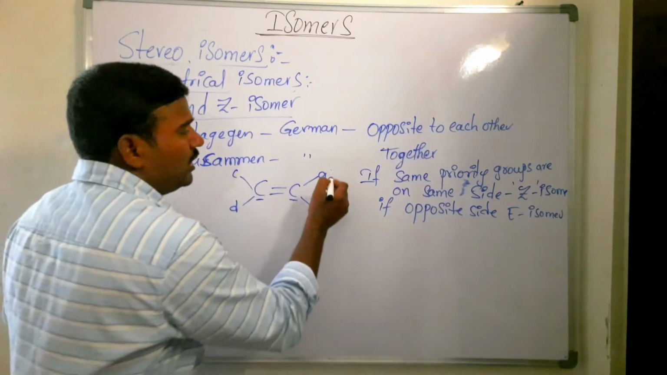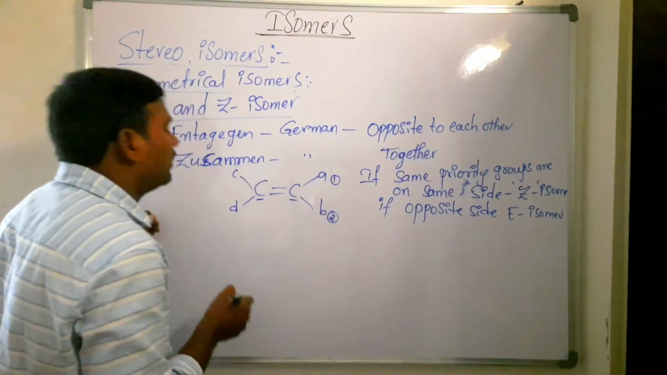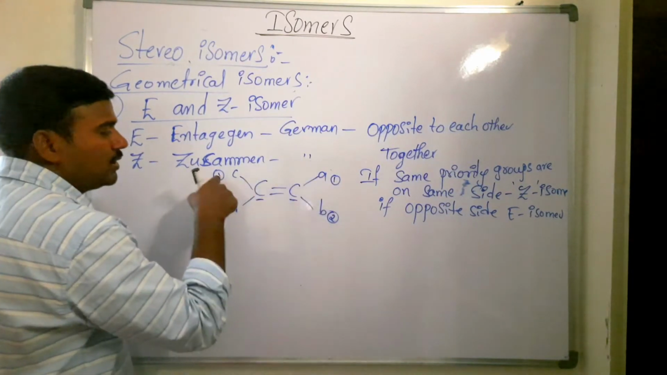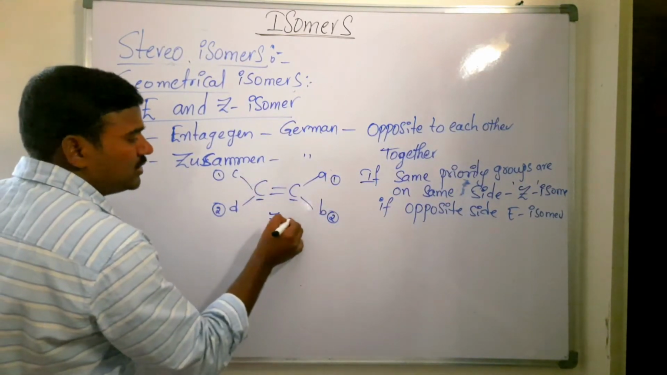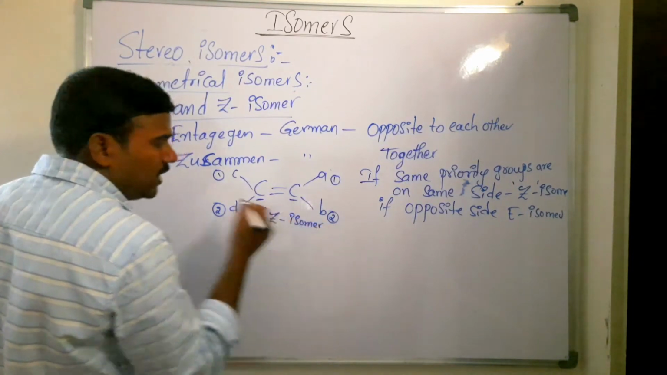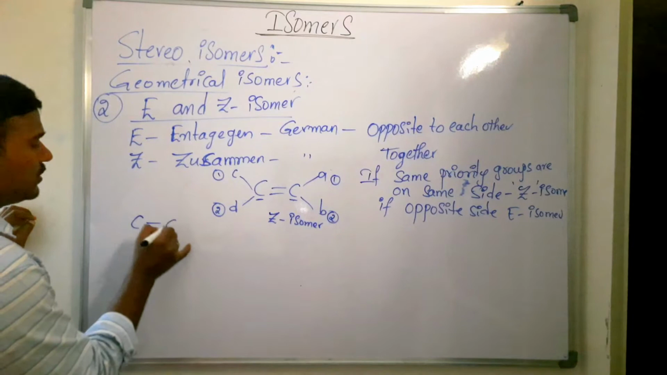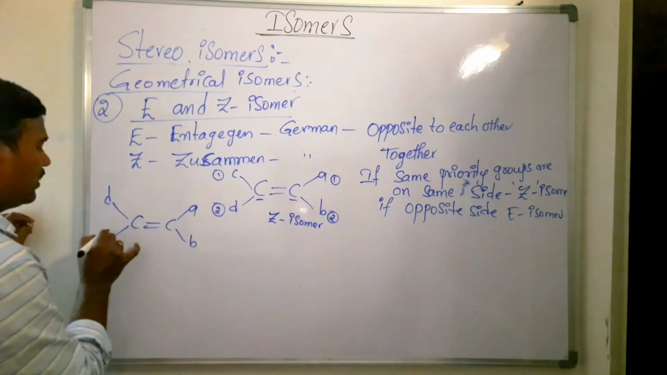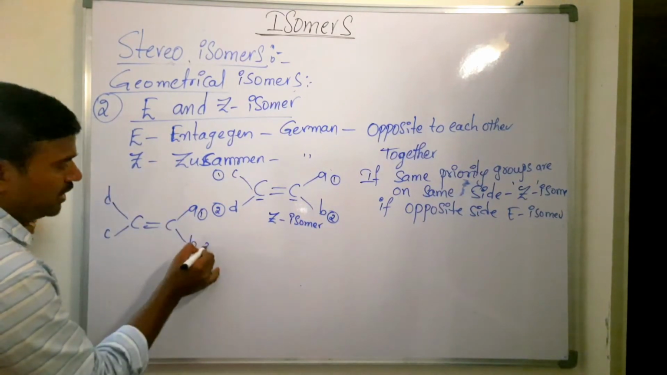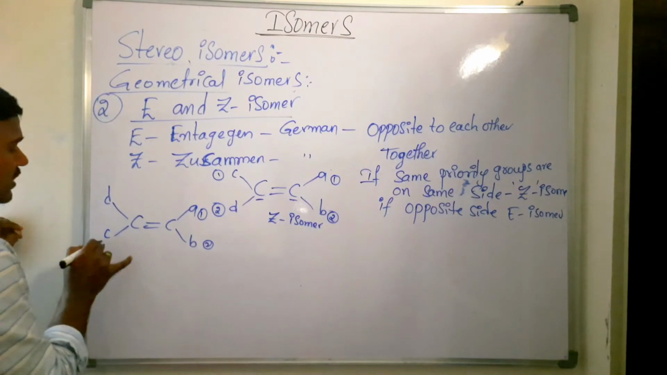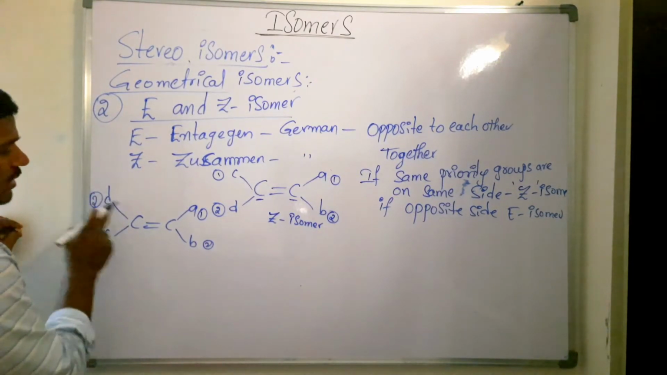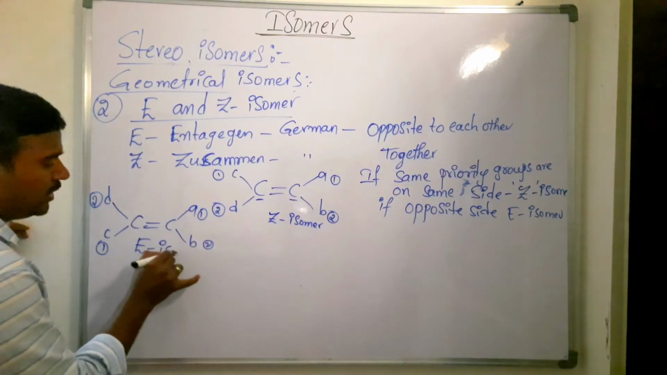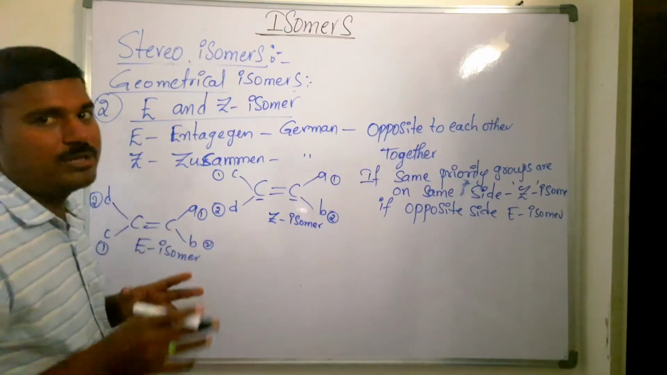Say for example, this is first priority, this is second priority, and here first priority, second priority. Same priority groups on the same side of the double bond is called Z isomer. The same molecule I am going to write here: C double bond C, here A, here B, and here D and C. Now A is given first priority, B second priority, C first priority, D second priority. Same priority groups are on opposite sides, so it is called E isomer. Is that clear? What is meant by E isomer? What is meant by Z isomer?